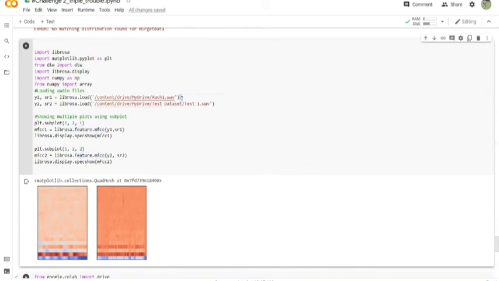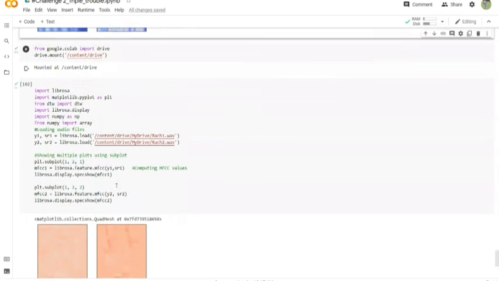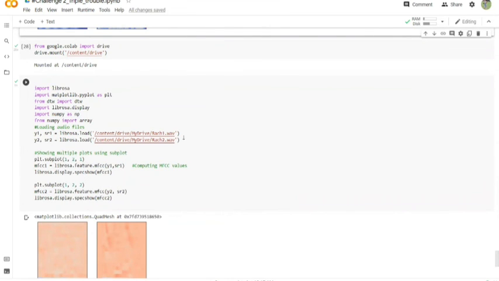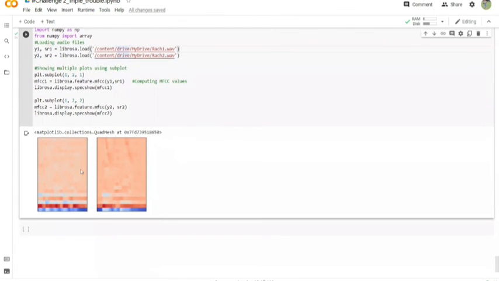Here we can see from Friends we have Rachel, and from a movie we have a different character. We can see the graphs are a bit different. The second graph is a darker shade, and the first graph is a lighter shade. The frequency level has differed, and the voice modulation has differed. Then we take 2 audios from Friends of the same character, Rachel. We have stored two audios of the same character. Here we can see the graphs are 98% matching. So we can tell that the 2 audios belong to the same person from these graphs, and we are doing this using the MFCC model.